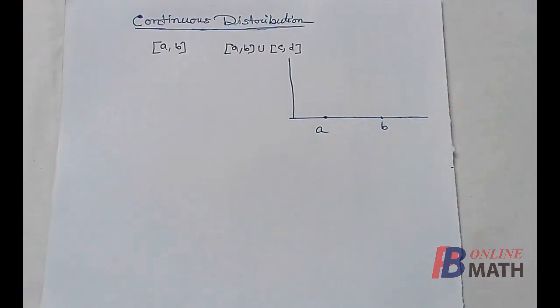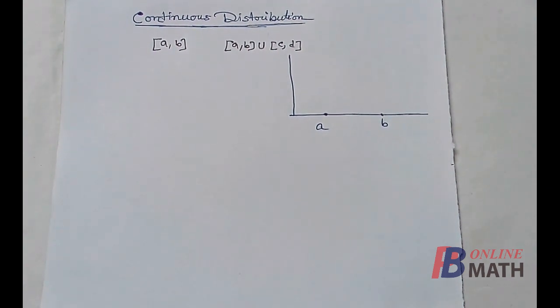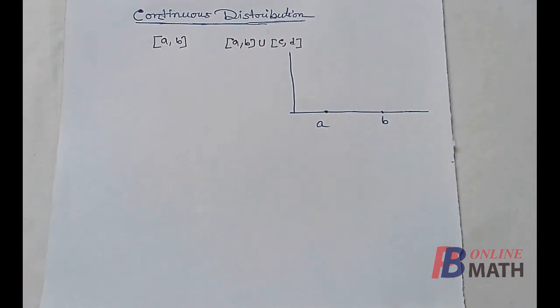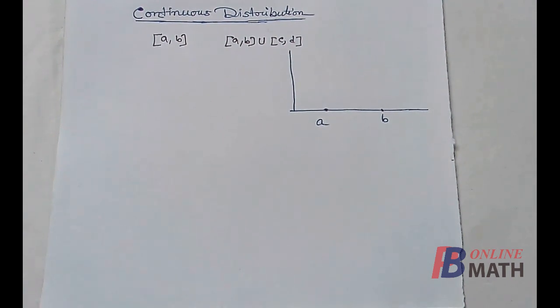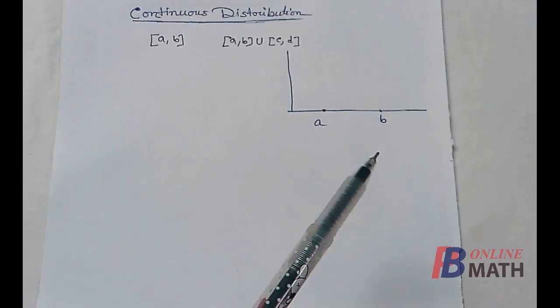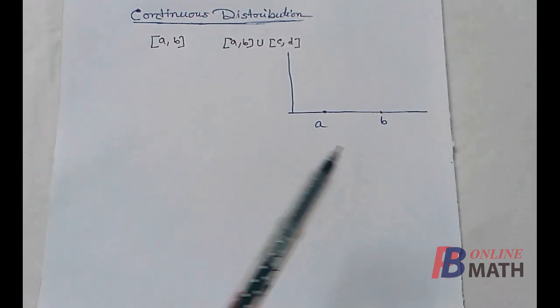In discrete distribution, we have plotted the spectrums and the masses on the real line. In continuous distributions also, we can plot the spectrum and the corresponding mass on the real line. As I have said, in continuous distribution, the spectrums are in a range or some interval. So we first assume that all the points from A to B are spectrums.